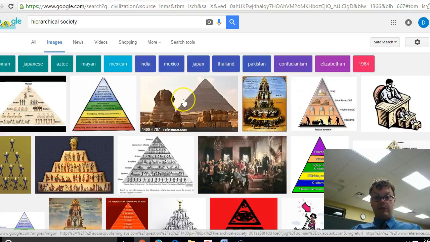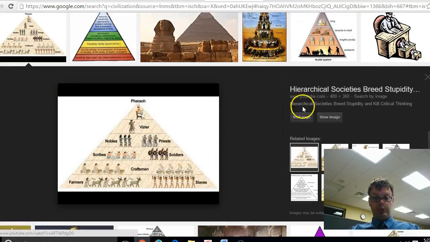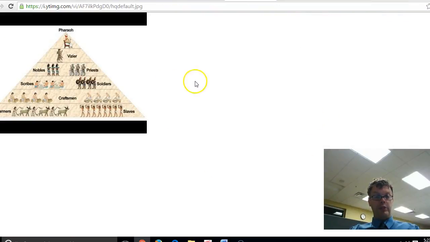Many of the states have governments that are in power, and they have a hierarchy, and they have people who have lots of power in them. Let's take a look here. Here's an image that we'll be looking at again with Egypt, where we have the pharaoh on top, the vizier, who are like the advisors, the nobles, the priests, the scribes, the soldiers, the craftsmen, the farmers, and the workers and slaves are all mostly down here.